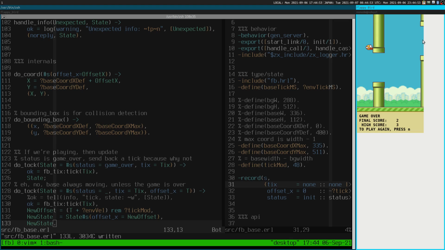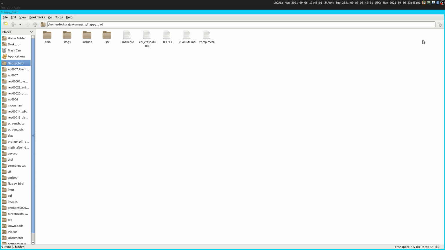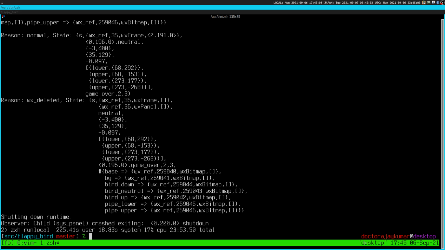I wonder, because I know that when I close the window, it crashes the whole program. Does it also crash Observer? That's interesting. Yes, it does. That's interesting. Probably, anyway.